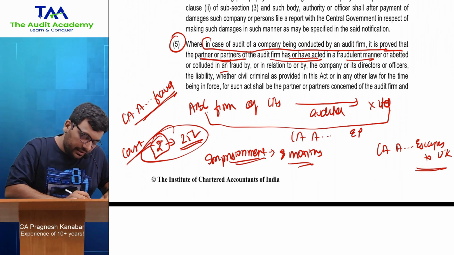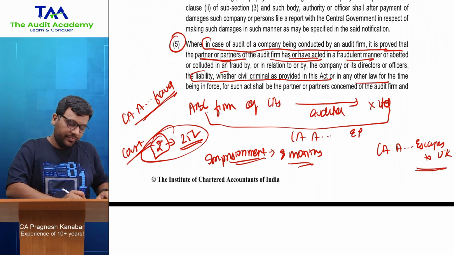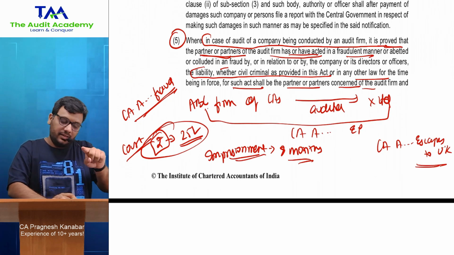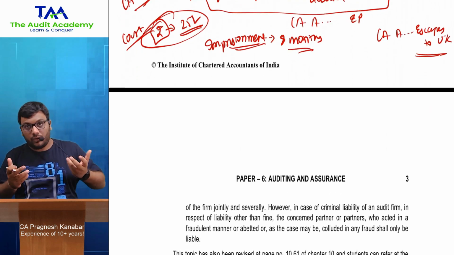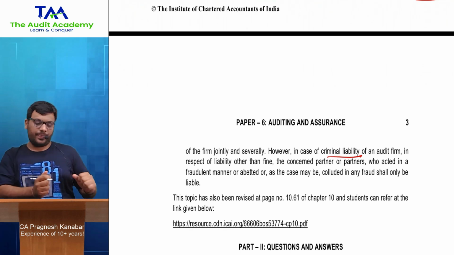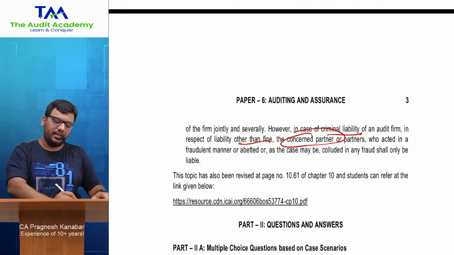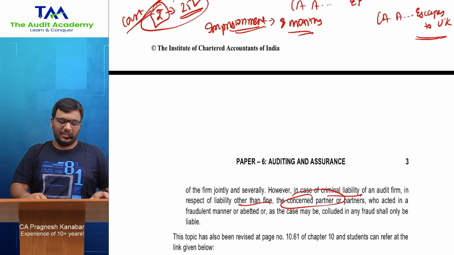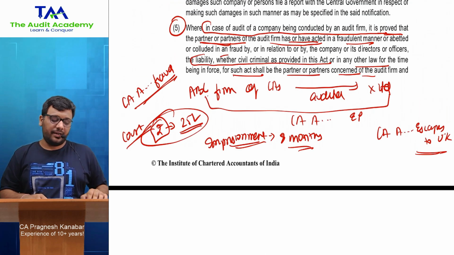Look from here: the liability, whether civil or criminal, as provided in this Act or in any other law for the time being in force, for such act shall be of the partner or partners concerned of the audit firm and of the firm, jointly and severally. That means every single liability and punishment needs to be shared. Then they said no, relax. However, in case of criminal liability, in respect of liability other than fine, that means for imprisonment, only the concerned partner will be held liable. All right. So monetary payout obviously needs to be shared, but when it comes to imprisonment, only the concerned partner will be held liable. That is what they are trying to say over here.